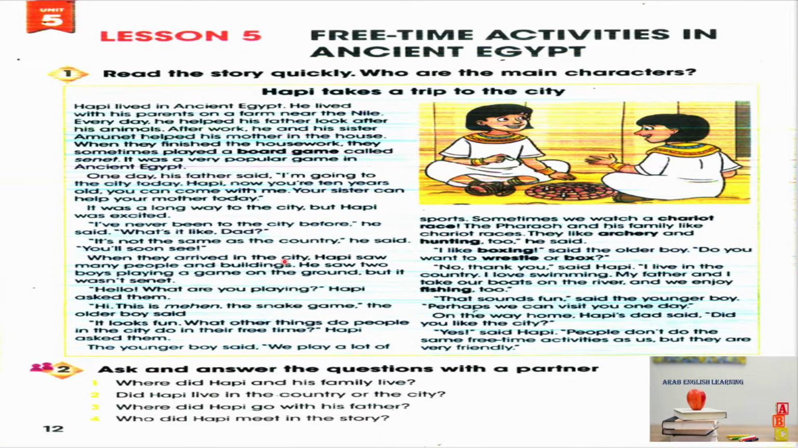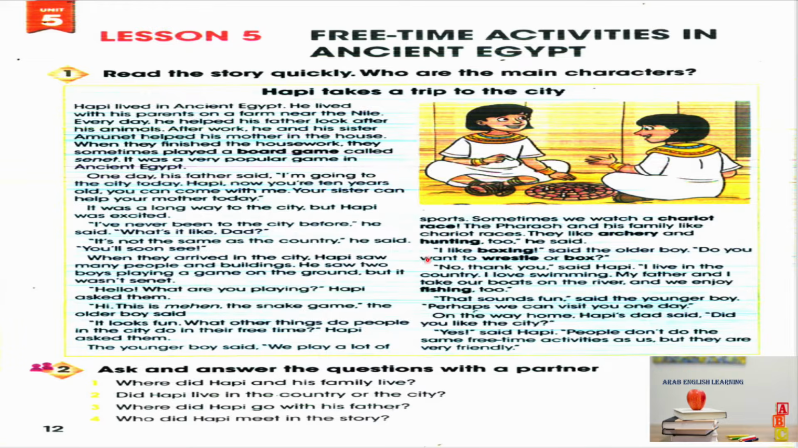When they arrived in the city, Habi saw many people and buildings. He saw two boys playing a game on the ground, but it wasn't Senet. "Hello, what are you playing?" Habi asked them. "Hi, this is Mehen, the snake game," the older boy said. "It looks fun. What other things do people in the city do in their free time?" Habi asked them. The younger boy said,